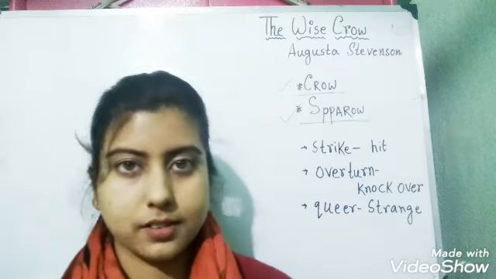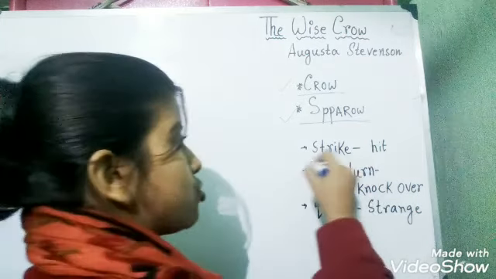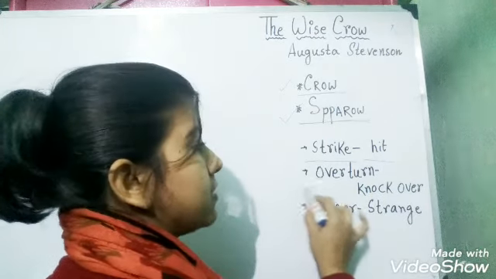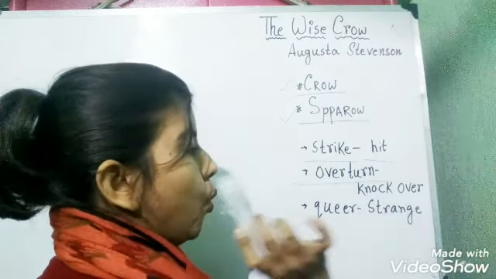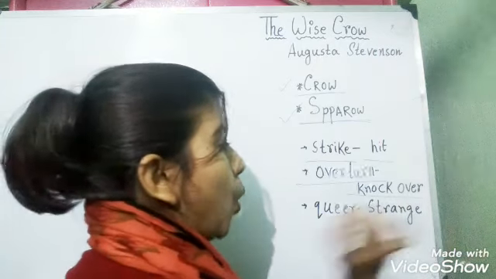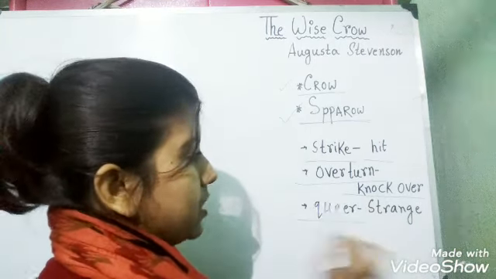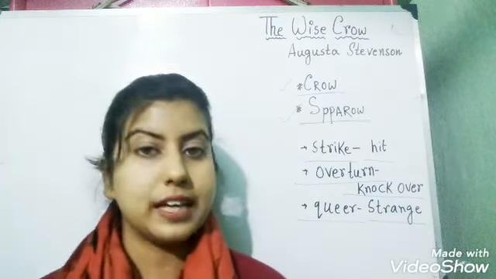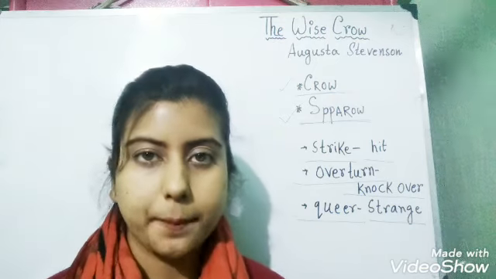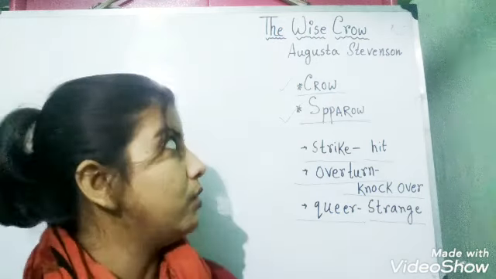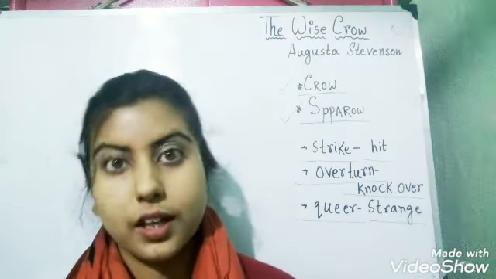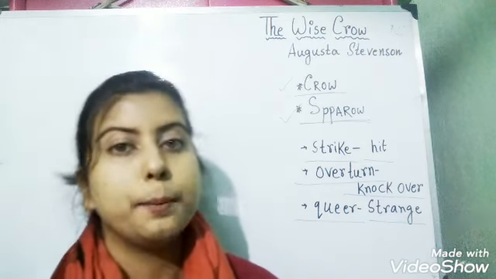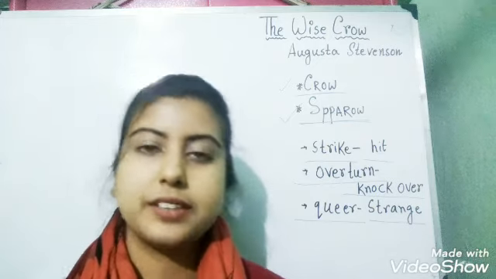Now there are some word meanings. The first one is strike. Strike means... The next one is overturn. Overturn means knock over. The last one is queer. Queer means strange. So these are some of the word meanings. Now this was the whole story. I hope you have understood the story well. Please read the story. That will help you.